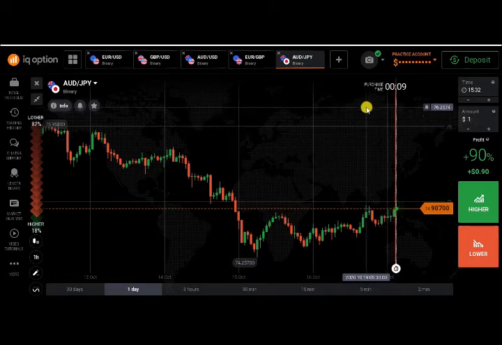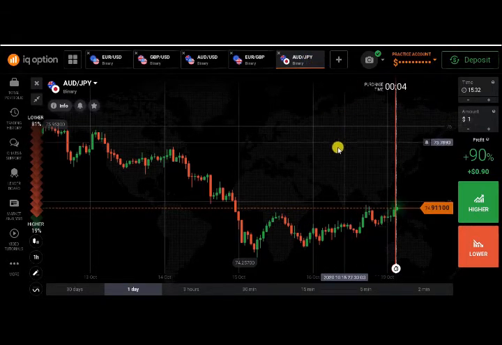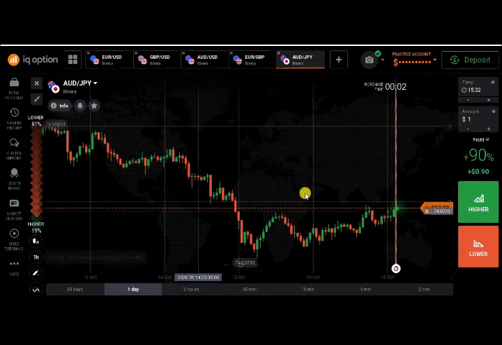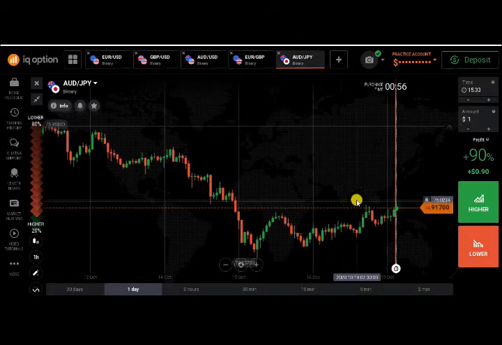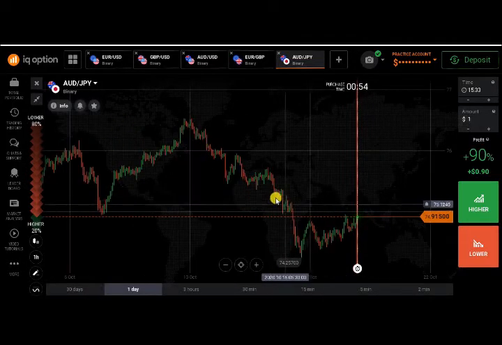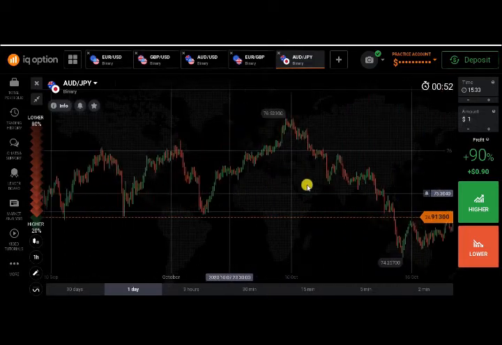So this is a live chart, this is the AUD/JPY pair, and this is an hourly chart. Let's find the multiple rejection points.